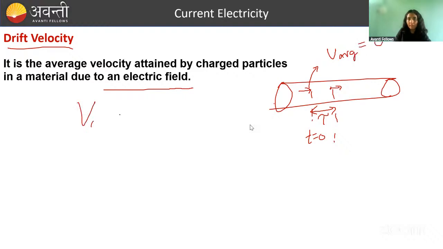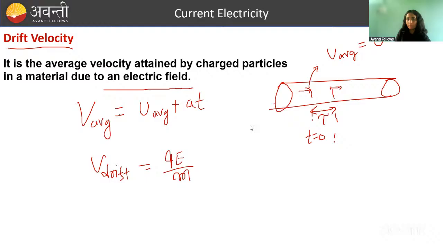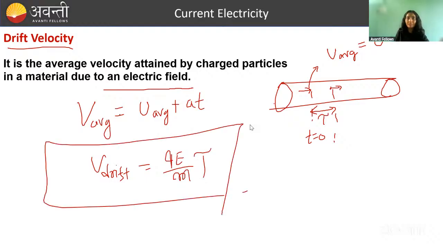So the final average velocity, after we switch on the electric field, will be equal to u average plus at. And that is why we wrote here V drift, which is the average velocity, equal to qE by m times tau. So this we did. Now there is a very famous question that has come many times in NEET: is drift velocity an average velocity or an instantaneous velocity? It is an average velocity, not an instantaneous velocity, because calculating instantaneous velocity is very difficult. It cannot be done simply.